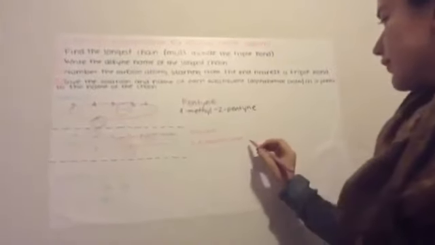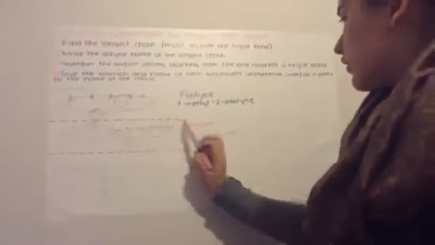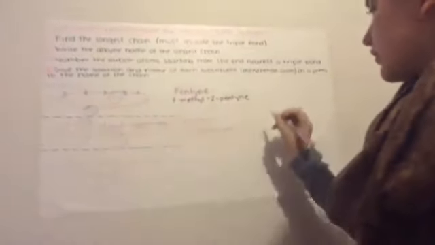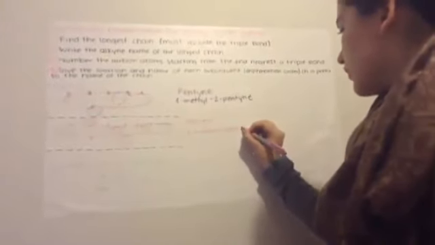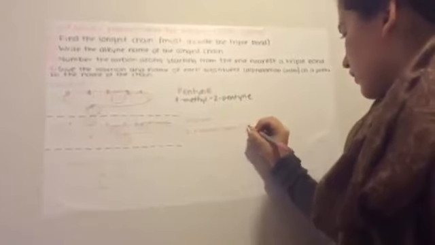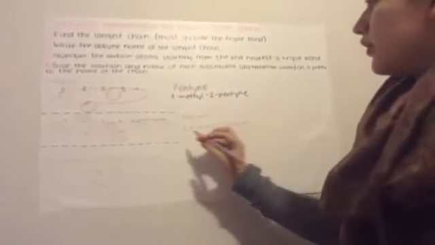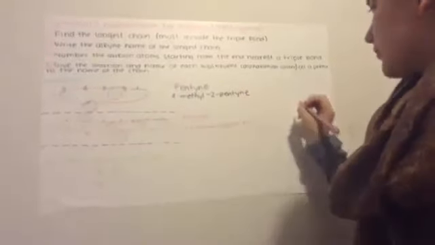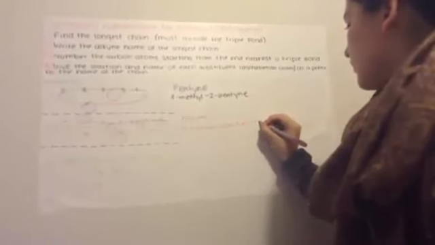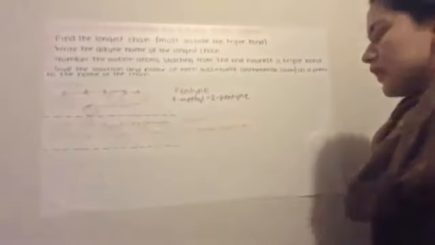Hept, because it's heptane, and the double bond is in carbon 3, so it will be 3-en, and the triple bond is in carbon 5, 5-yne, and this is it.